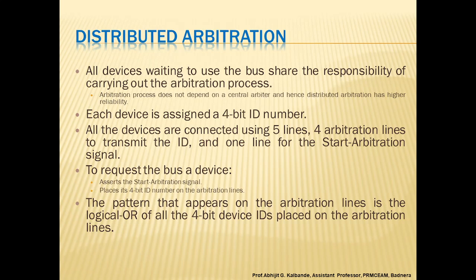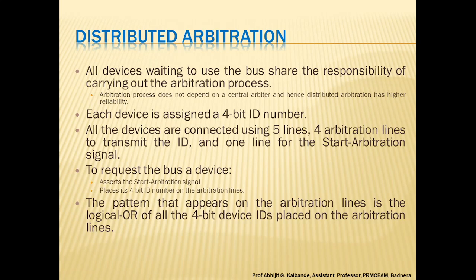Each device is assigned a 4-bit ID number. All the devices are connected using 5 lines: 4 arbitration lines to transmit that particular ID, and one line for the start arbitration signal.